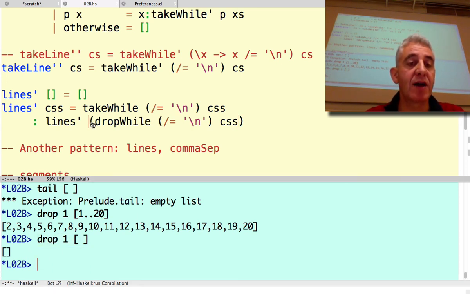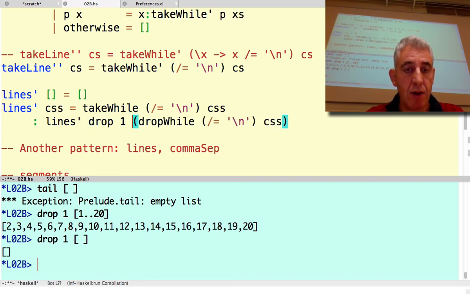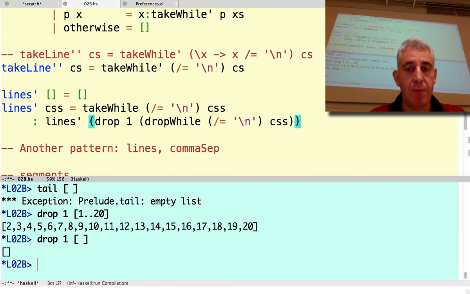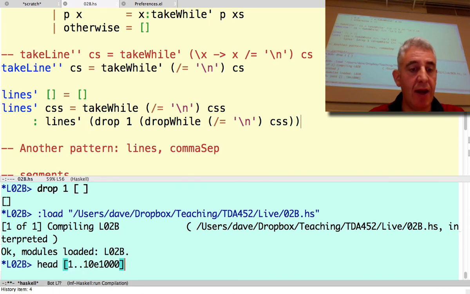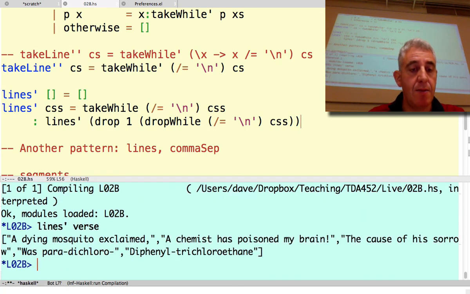So drop one is the guy that we want to use here. It's a safe version of tail. And let's just have a quick check on that. And then we do indeed split this into our list of lines.